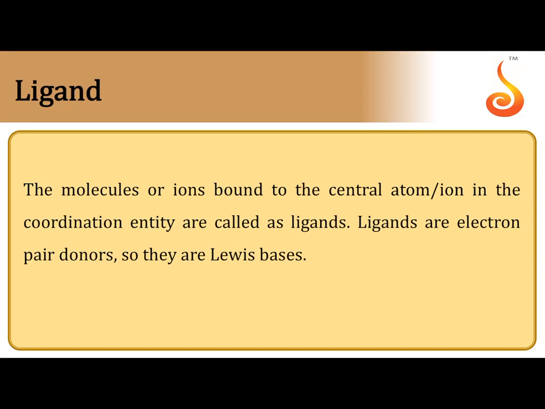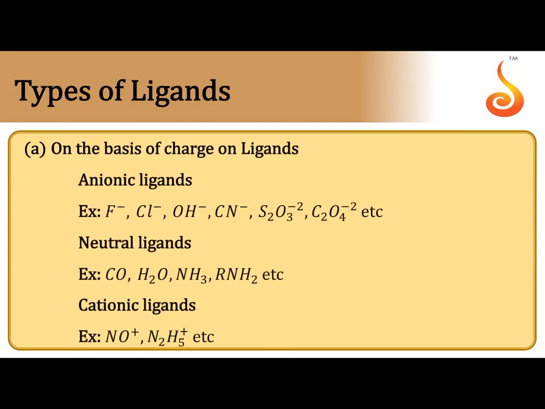Ligand is the molecule or ion which has a lone pair and donates the lone pair to the central metal atom, forming a dative bond, a coordinate covalent bond, and acts as a Lewis base. So a ligand is nothing but a Lewis base, but for the separation of identity, we are using the word ligand instead of Lewis base.